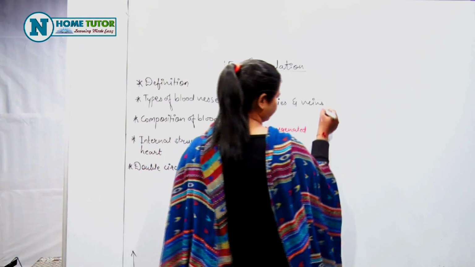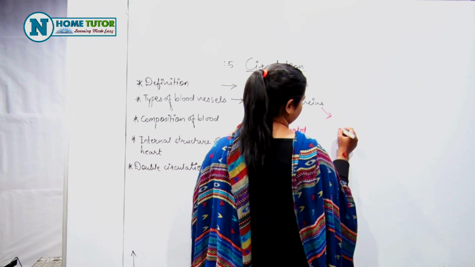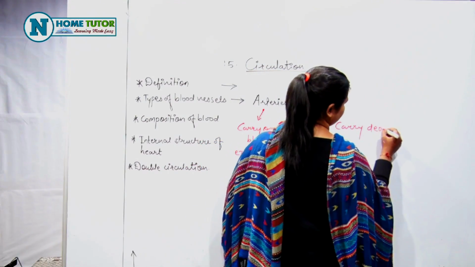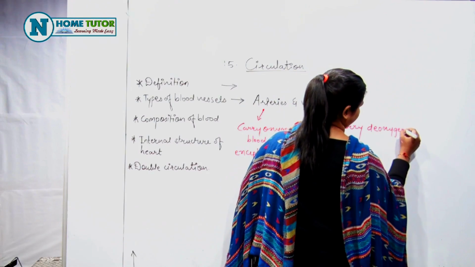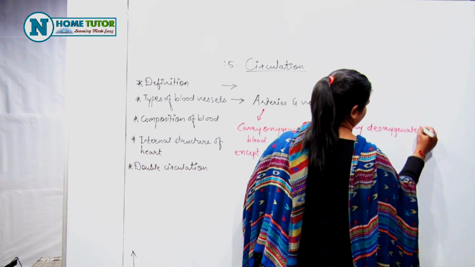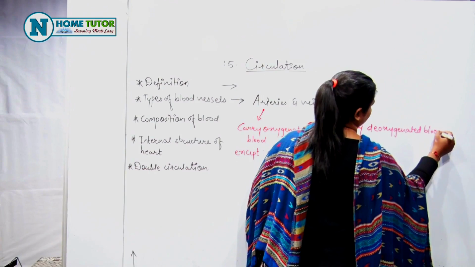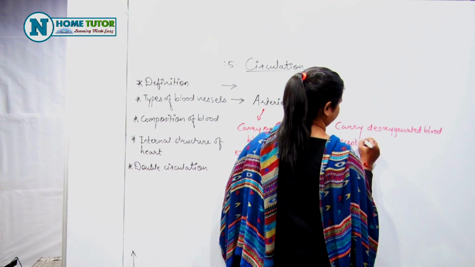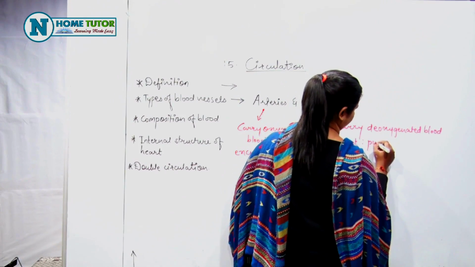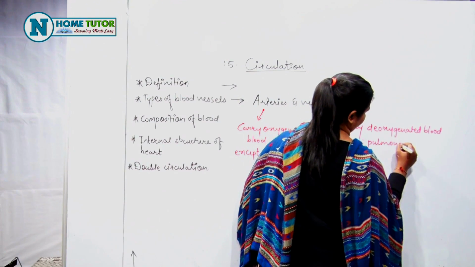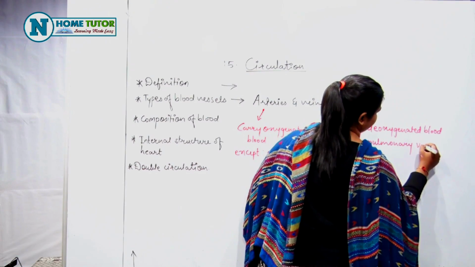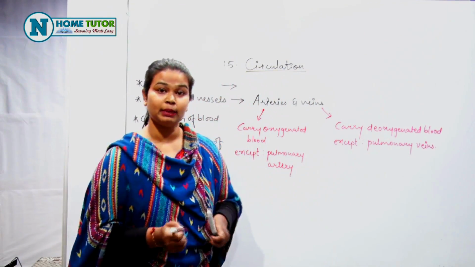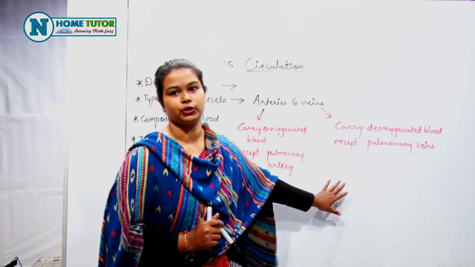Veins carry deoxygenated blood except pulmonary veins. Why? Because pulmonary veins are the type of veins which carry oxygenated blood.